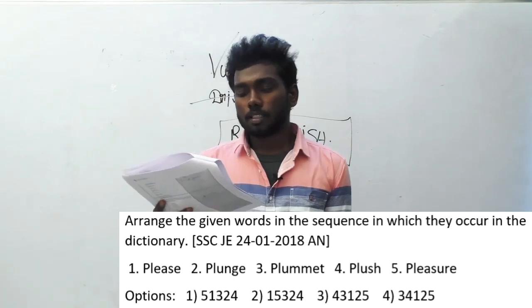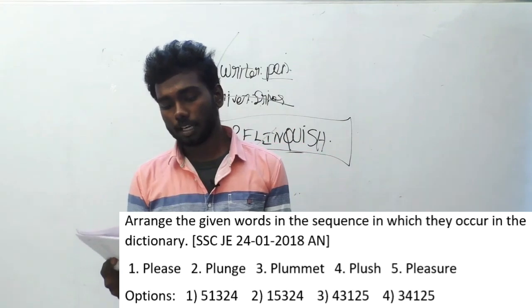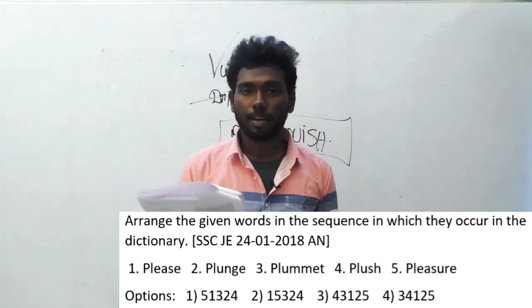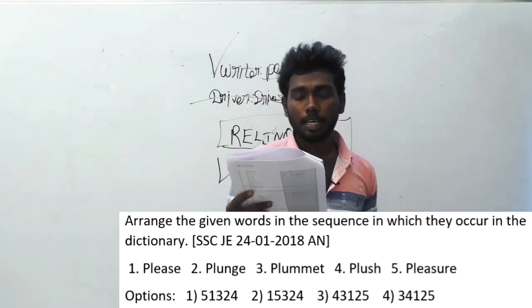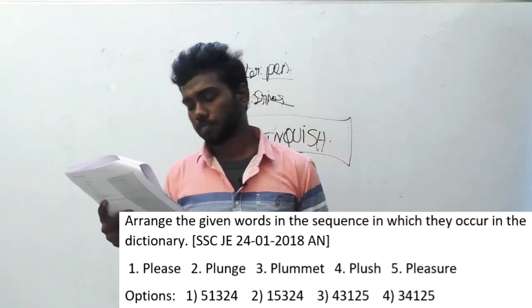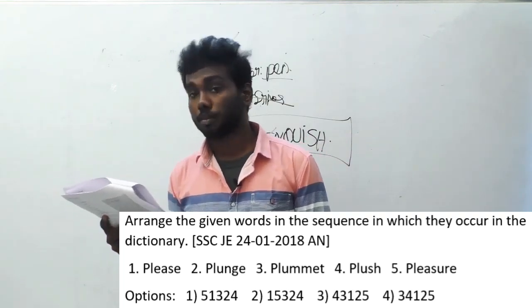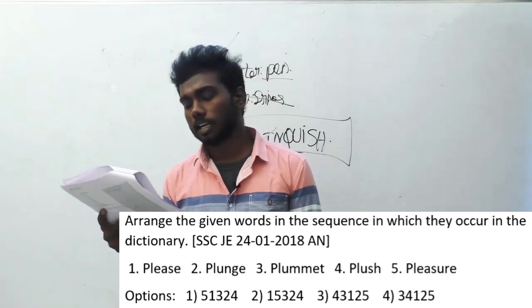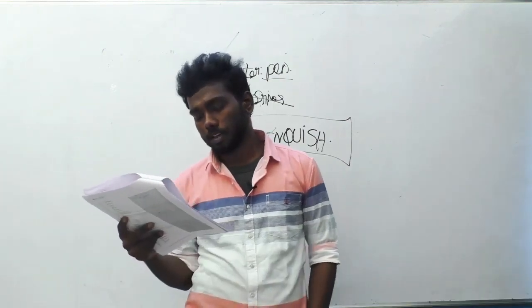Arrange the given words in the sequence in which they occur in the dictionary. The same question, dictionary question. This question is also asked in the same question paper, SSC JEE 24th January 2018 afternoon session. The options are please, plunge, plummet, plush, plusher. Before looking at the options, just arrange the words in a sequence and you will get the answer as option B. 1, 5, 3, 2, 4 is the answer.